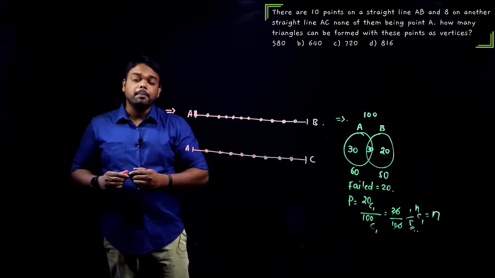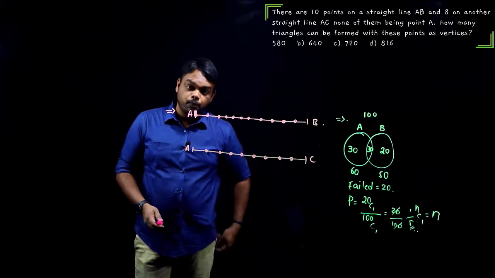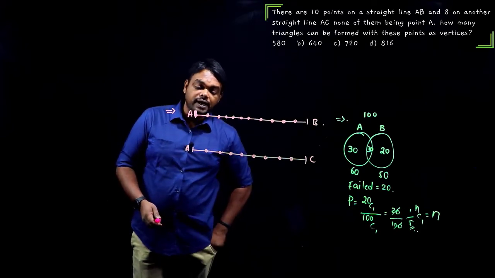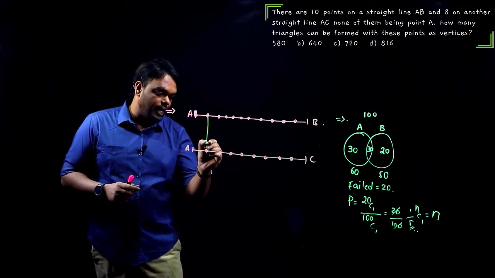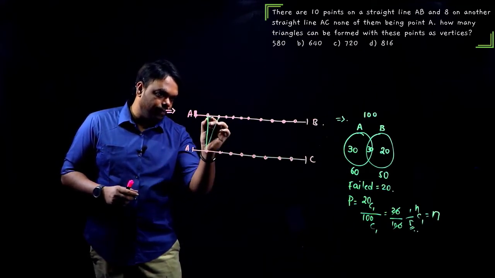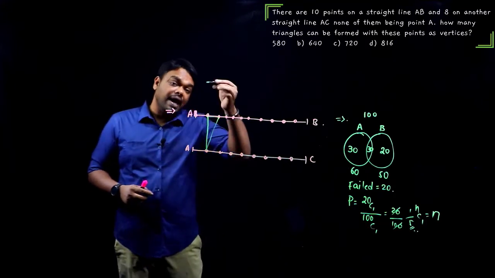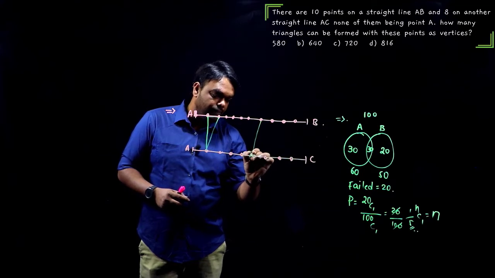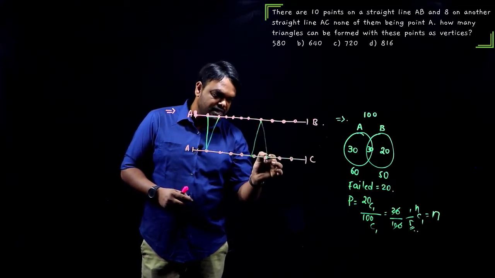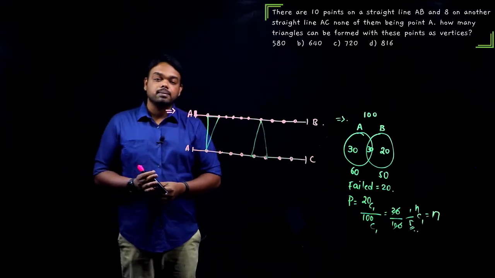Guys, remember, if you want to make a triangle, you need exactly 3 points, right? Now if you see, I can take 2 points from the first line and 1 point from the second line. This will give me one triangle. Or it can be done the other way around as well. I can take 2 points from the second line and 1 point from the first line.